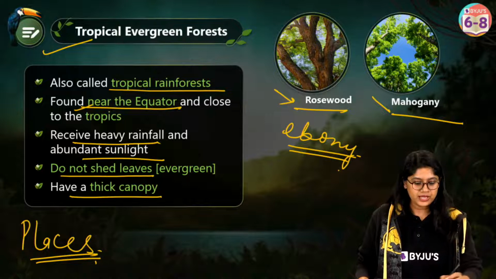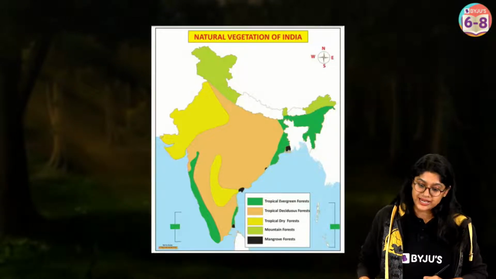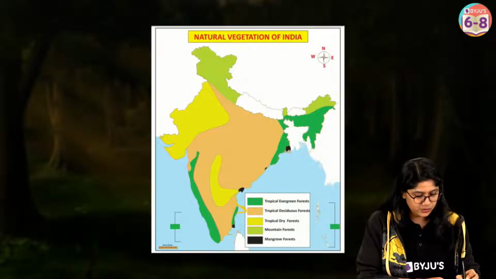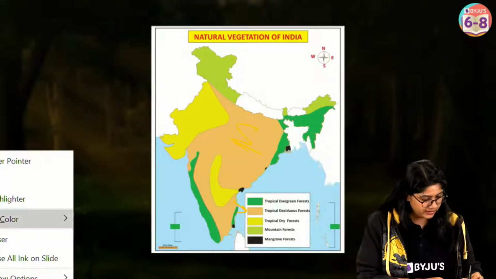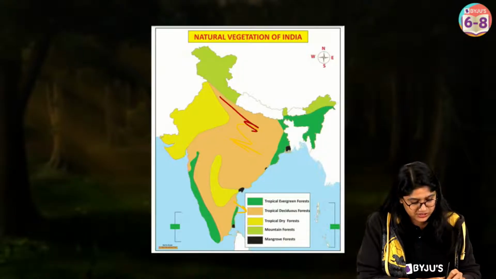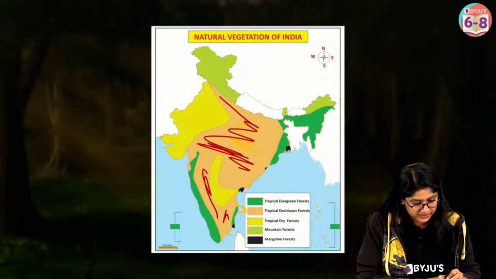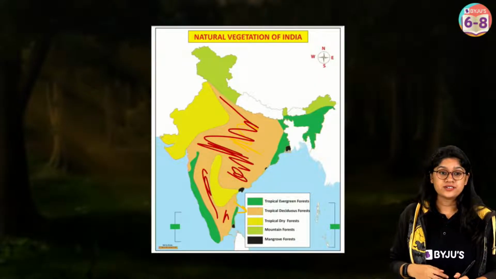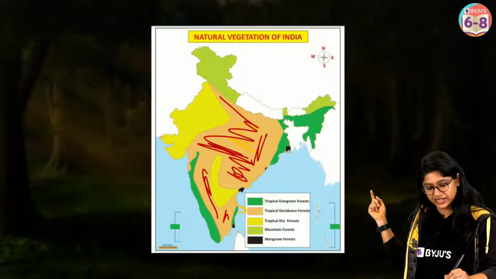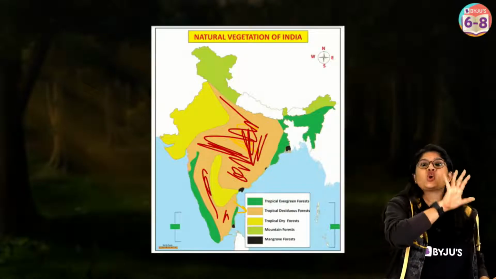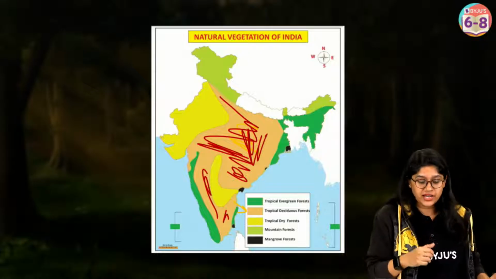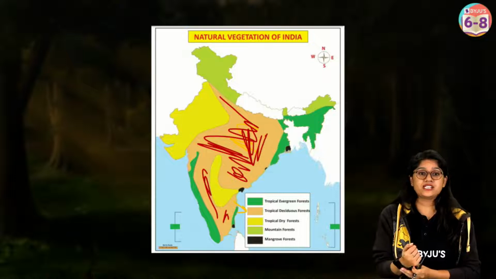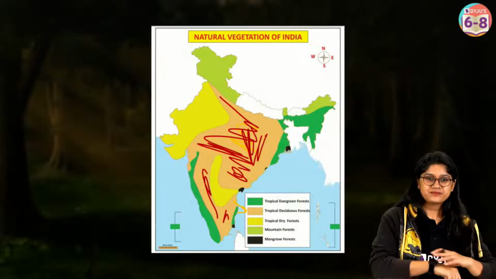Awesome. Okay. Moving ahead to the next forest, we have the Tropical Deciduous Forest. Can you look over here? See over here, can you see the major part? Wait, let me just change the pen color. Can you see this part, everyone, the one I have colored in red? In India, the majority of the forest that we have is the Tropical Deciduous Forest. Very good. Yes, we are discussing that.